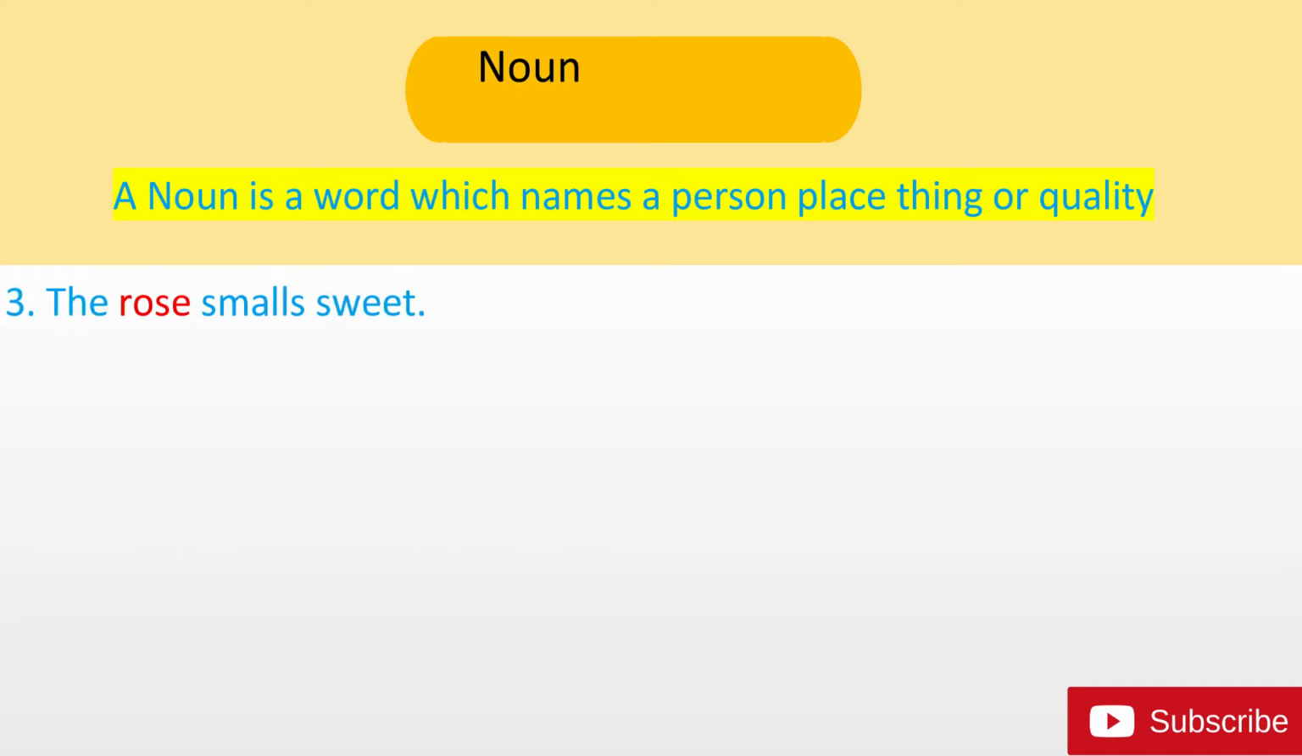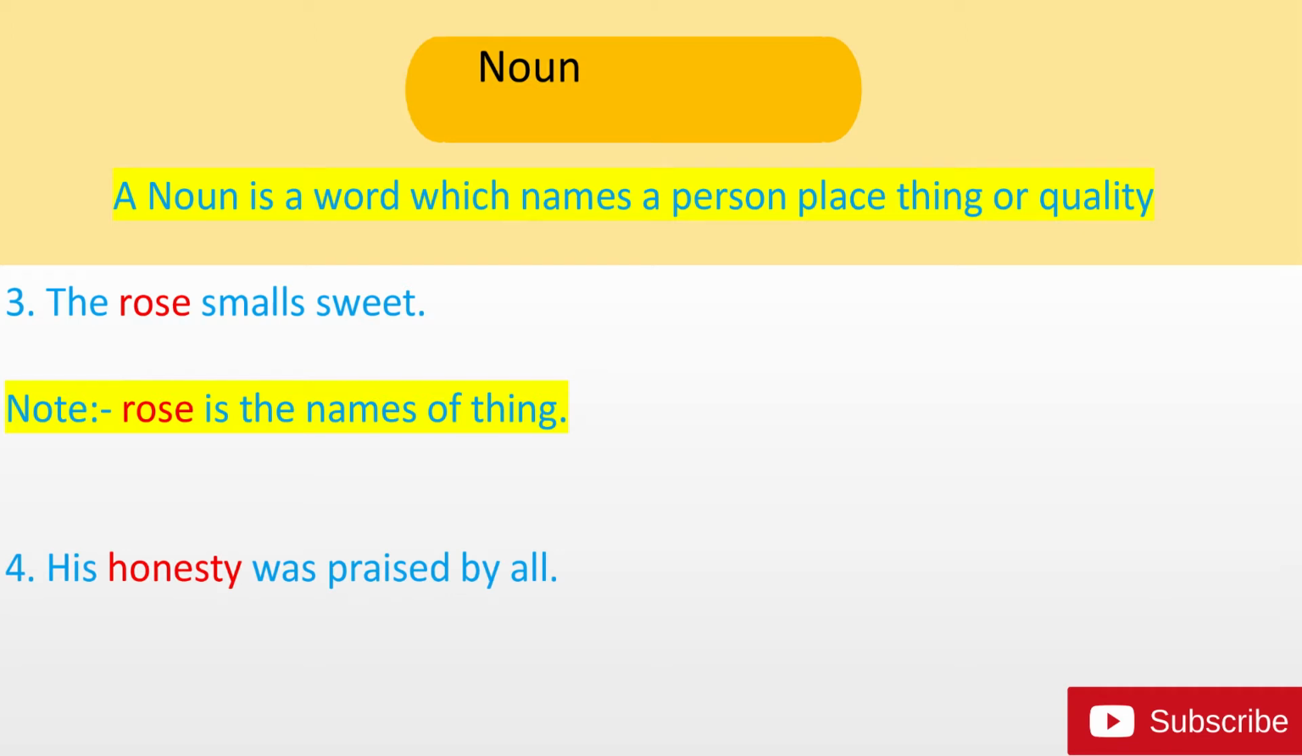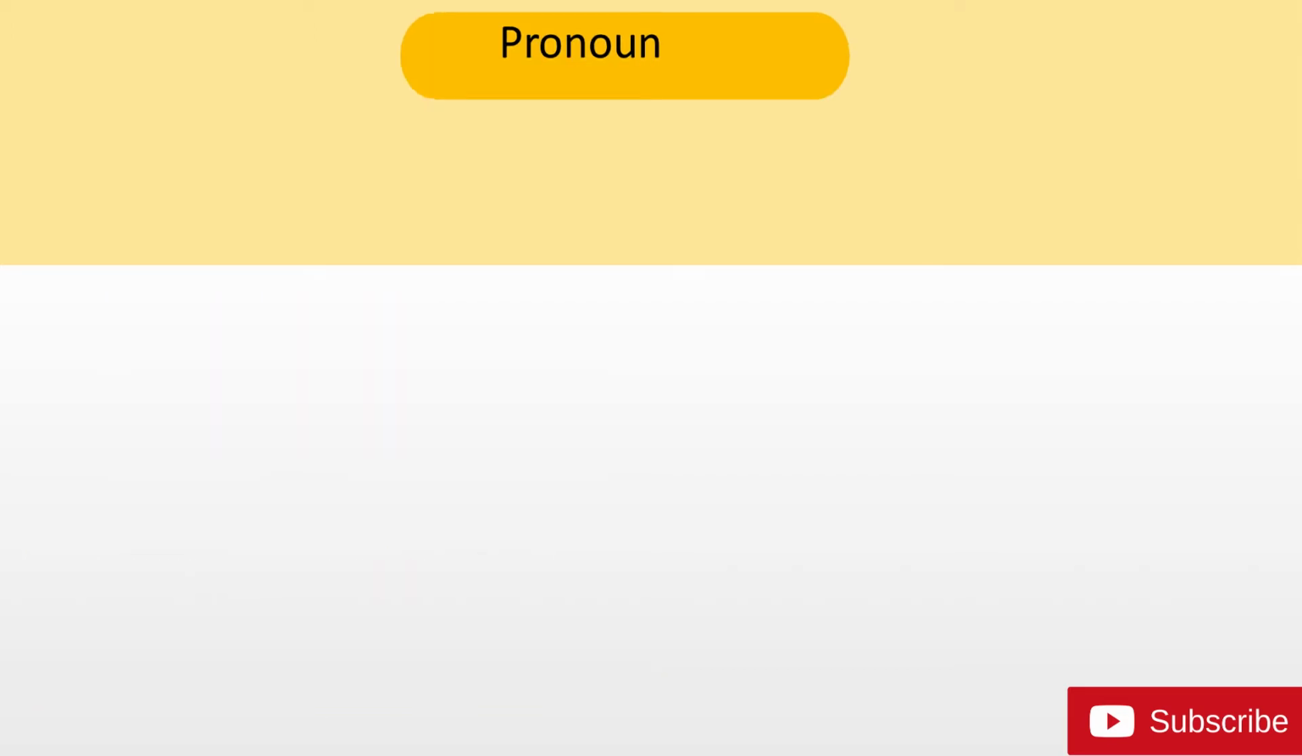Next, the rose smells sweet. Rose is the name of thing. Next, his honesty was praised by all. Honesty is the name of quality. Pronoun. A pronoun is a word used in place of a noun.